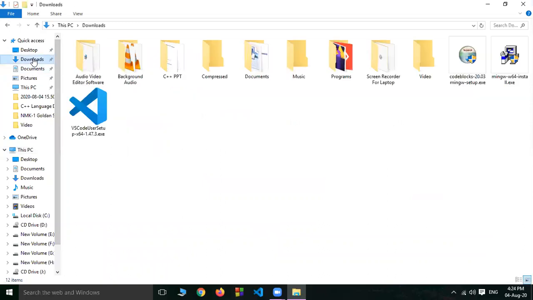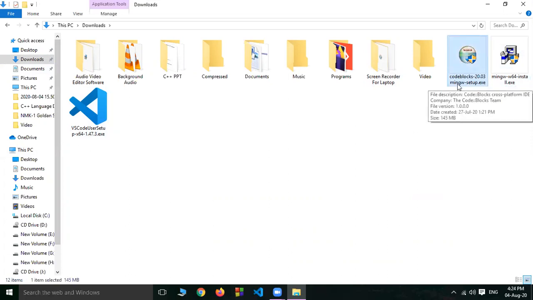Here is the download folder. In this, the VS Code editor is there. It is only an editor, so with this, we have to install this MinGW software. It is the compiler. But we can also download one that combines editor plus compiler. It is Code::Blocks. Just double click.